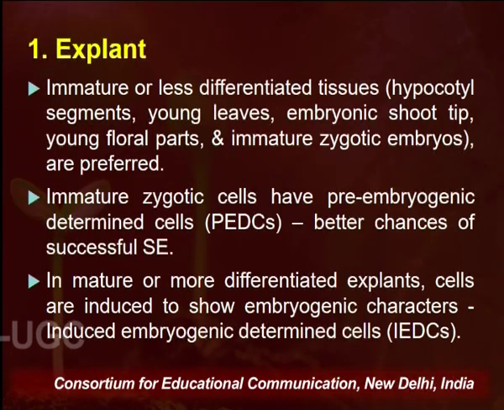Moreover, it has also been found that in mature and more differentiated explants, the cells have to be induced to show embryogenic characters. So we have to expose the mature cells to specific conditions in in vitro conditions, wherein we can induce some cells to get converted into PEDCs, that is pre-embryogenic determined cells, and such cells which have more inclination towards development of embryos under induced conditions, we call induced embryogenic determined cells.